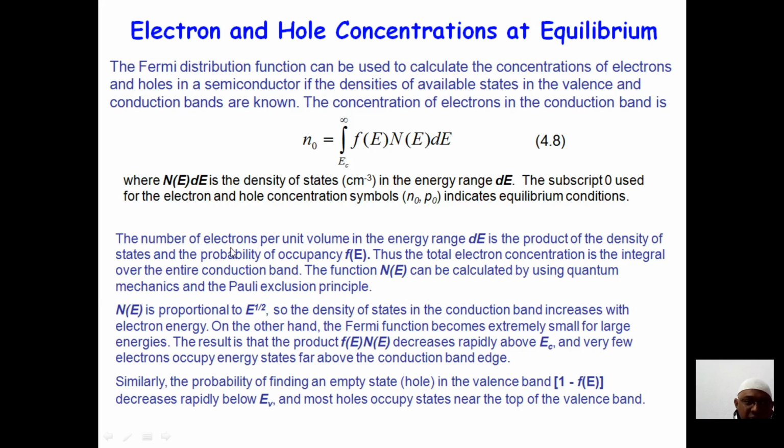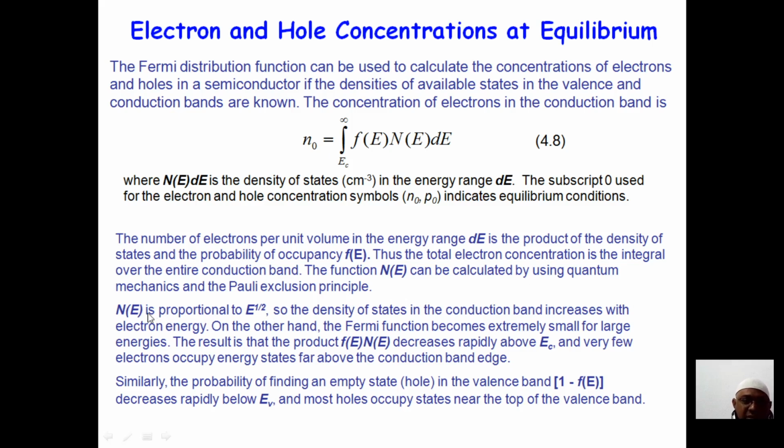So now the number of electrons per unit volume in the energy range is the product of the density of energy states and the probability of occupancy. If you want to calculate the number of electrons, that probability is called the Fermi function. Thus, the total electron concentration is the integral over the entire conduction band, and this can be calculated by using quantum mechanics, and we'll discuss quantum mechanics in a later unit.